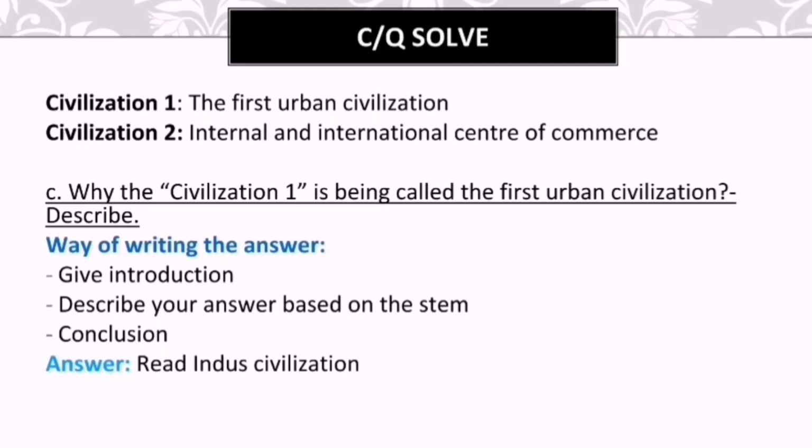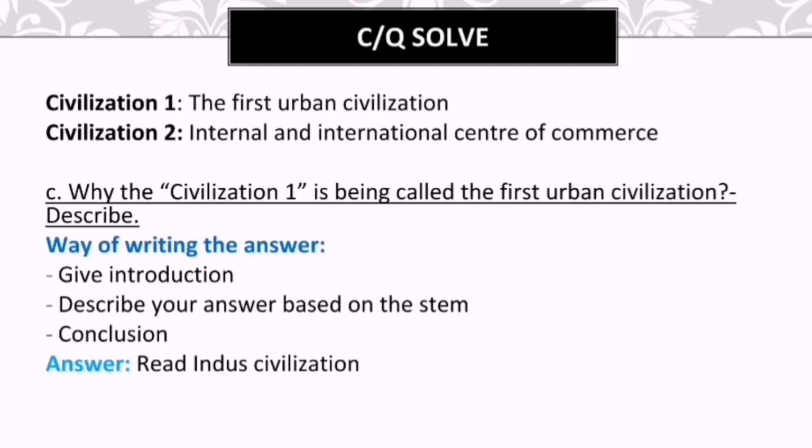And you can see in the stem here that in Civilization 1, the information was about the first urban civilization. And now for question number C, you have to describe why Civilization 1 here is being called the first urban civilization. So let's see how to answer this kind of question.